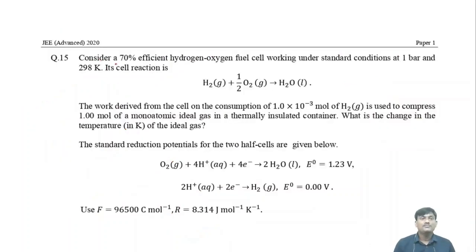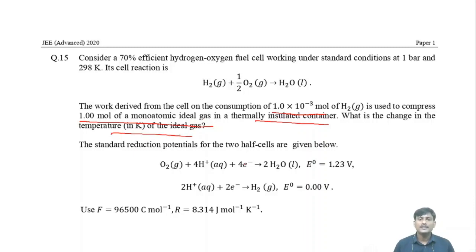Question number 15. Consider a 70% efficient hydrogen oxygen fuel cell working under standard conditions at 1 bar and 298 Kelvin. Its cell reaction is H2 plus half O2 gives H2O. The work derived from the cell on the consumption of 1.0 into 10 to the power of minus 3 mole of hydrogen gas is used to compress 1 mole of monoatomic ideal gas in a thermally insulated container. What is the change in temperature of the ideal gas?